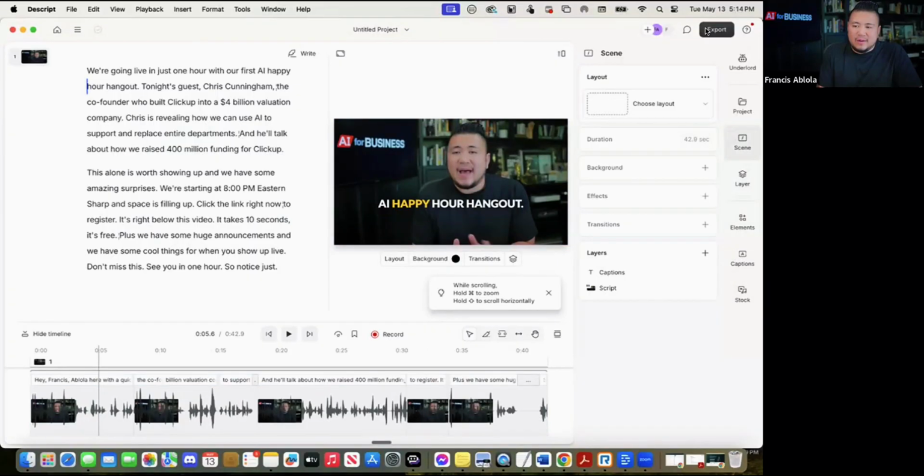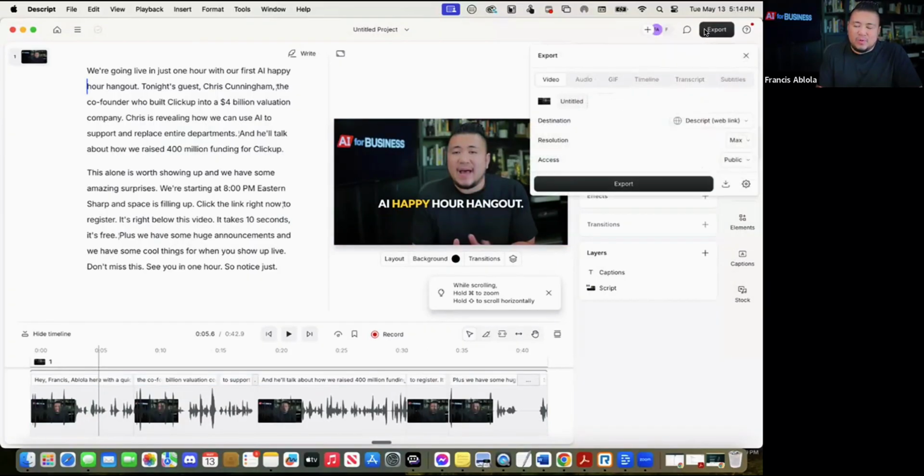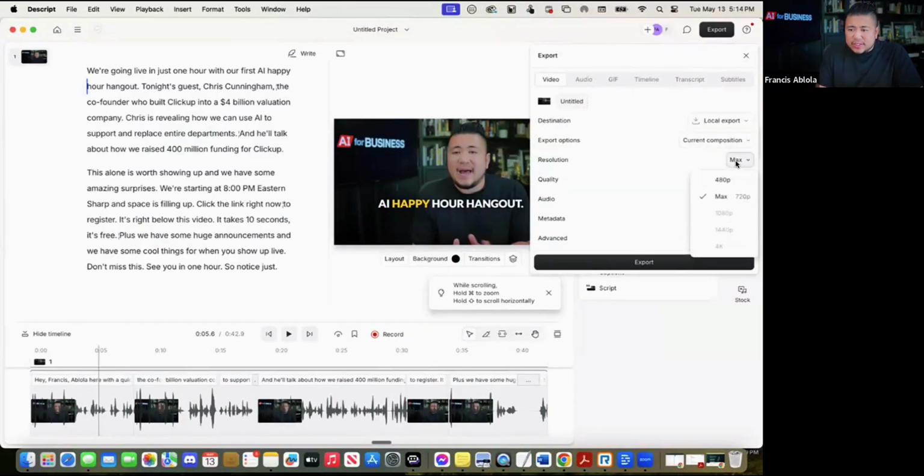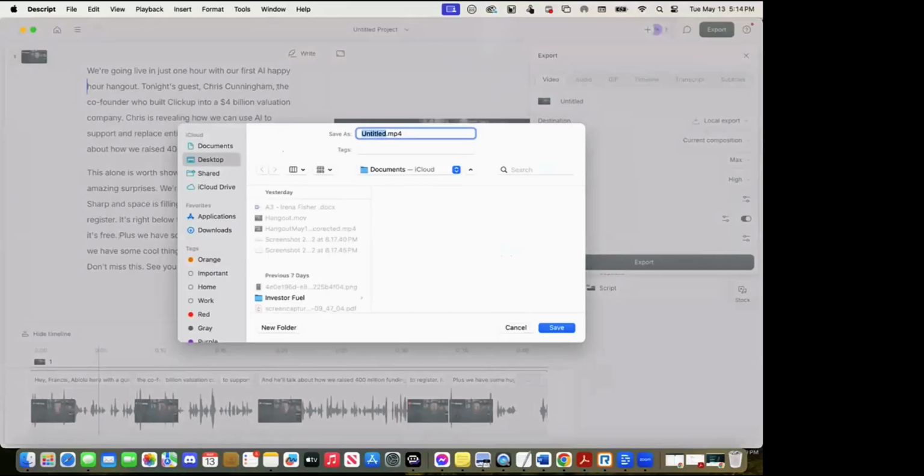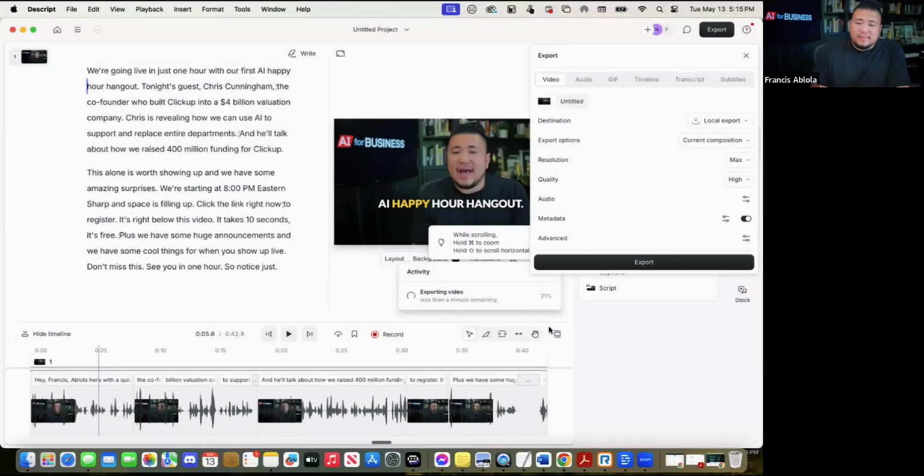And all you have to do to get it ready for your computer is hit export right here at the top right. Max resolution is usually set at 720. Real quick. There we go. Got it. Awesome. All right. And then it's ready to export. And so now the video is all ready to run, and I edited that video. I shot that video in the last 5 minutes with you guys together.